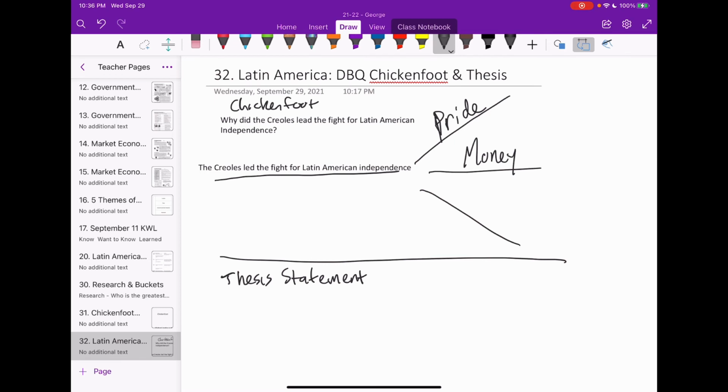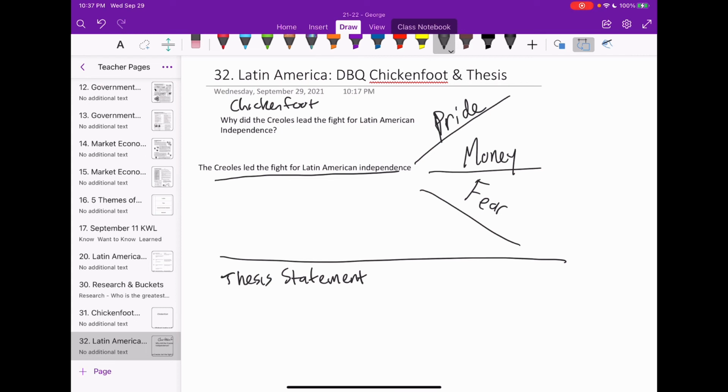And document F was fear. They were scared that the other ethnic groups, the other social classes, were going to revolt if they didn't. So that is what your chicken foot organizer should look like.